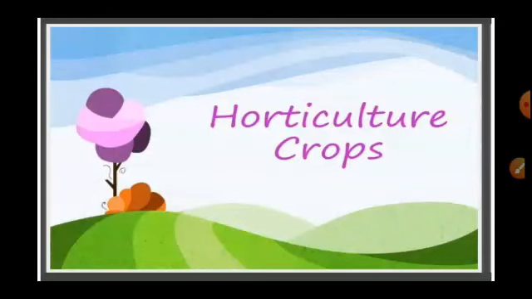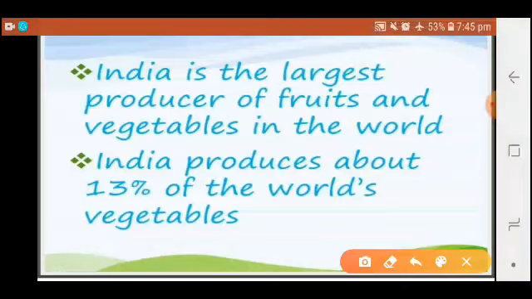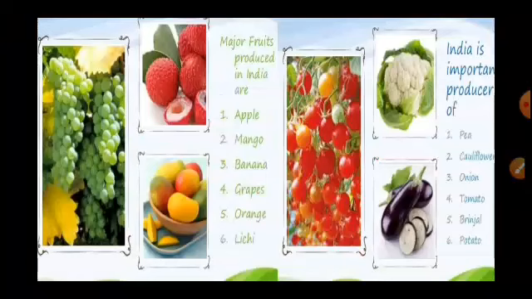Now we see what horticulture crops are. India is the largest producer of fruits and vegetables. Basically, horticulture is all about fruit and vegetable farming on a commercial scale. When we commercialize fruits and vegetables, we call it horticulture. India produces about 13% of the world's vegetables.